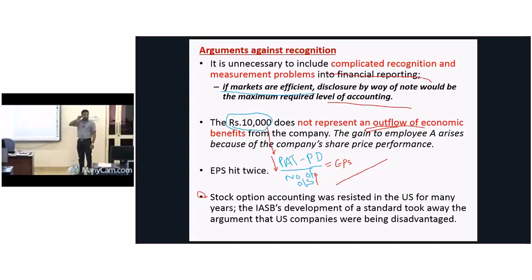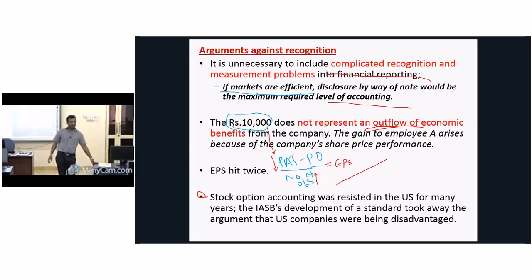If the numerator goes down, the answer will go down. On the other hand, if I give shares to employees at the end of the period, my number of shares will increase. When the denominator goes up, when the number of shares goes up, what happens to the answer? Again, the answer comes down.